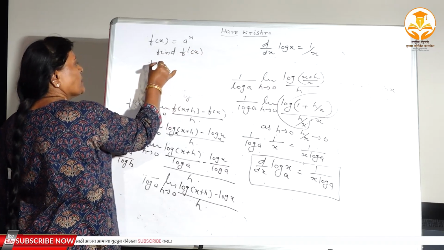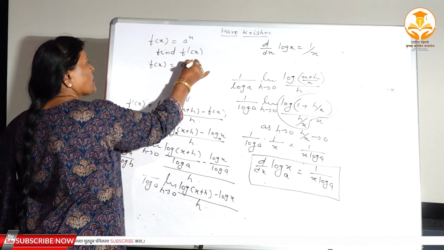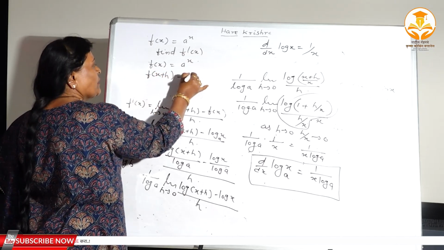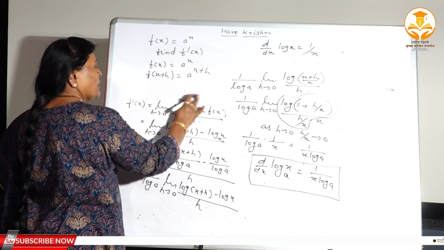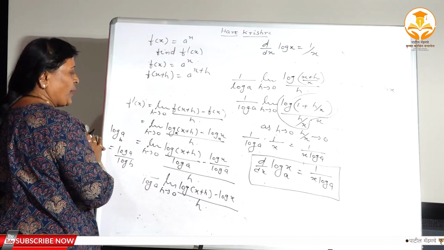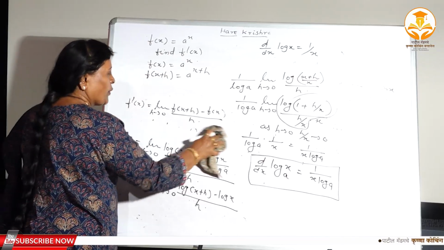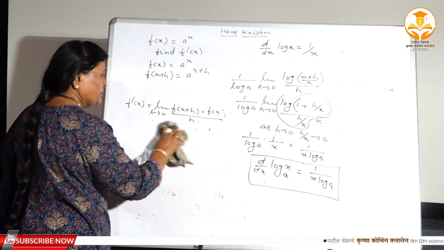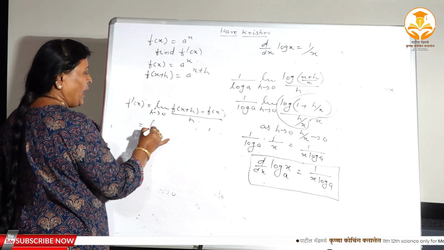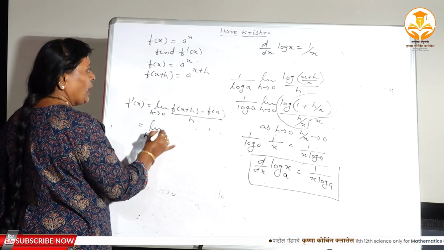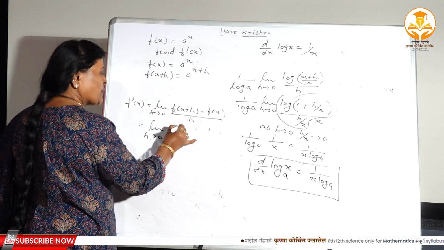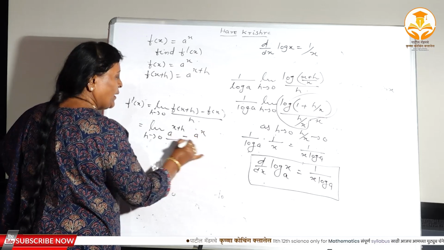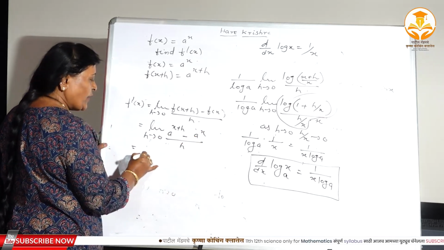Again, f of x is equal to a raised to x, f of x plus h. X is replaced with x plus h, right? Again, using the first principle of derivative, I am going to substitute this value. See here, limit h tends to 0, f of x plus h means a to the power x plus h minus a to the power x divided by h, right? It's very simple.